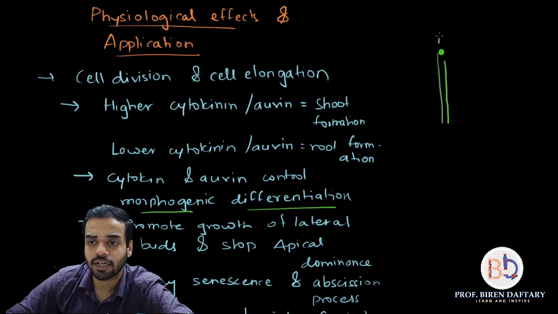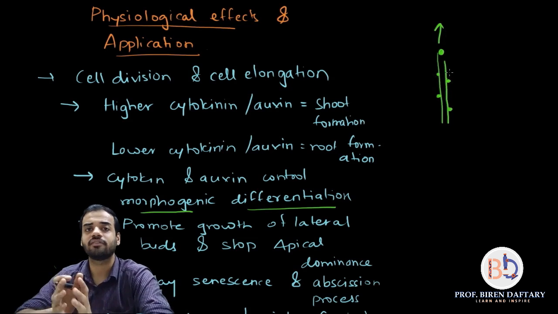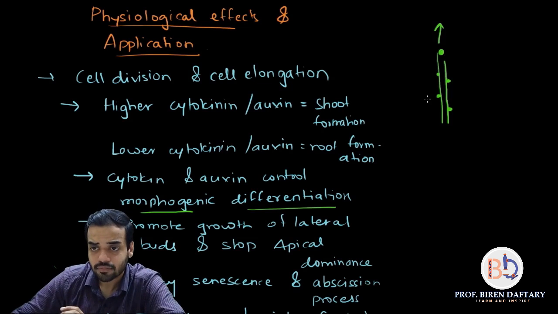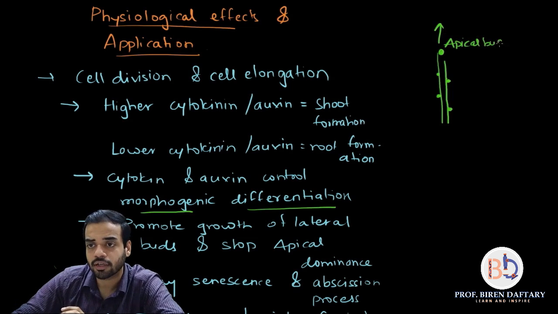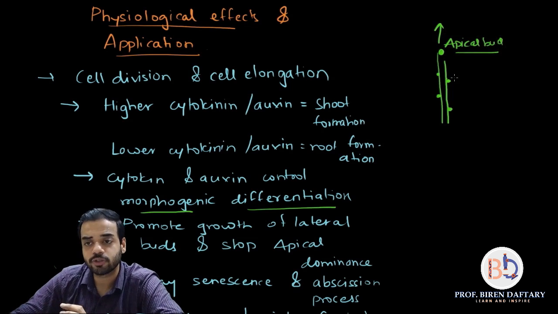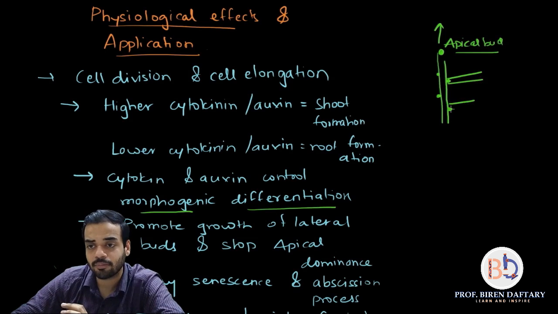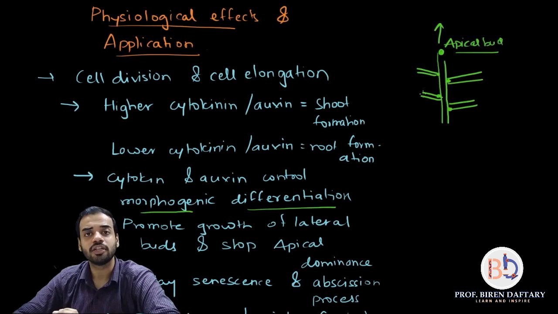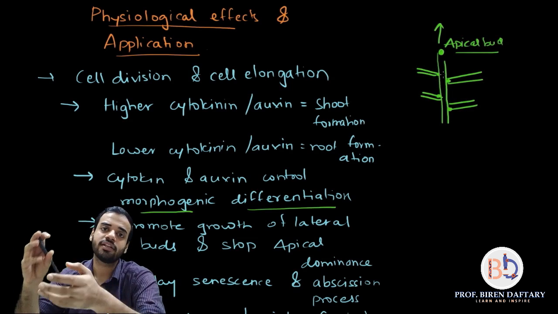This is called apical bud. If it continues to grow, then the buds which are present over here, which are called axillary buds or lateral buds, will not grow. So when you add cytokinins to the plant, this apical bud will stop growing. When the apical bud stops growing, the axillary or lateral buds can grow into branches or leaves. So basically the apical dominance has been stopped.